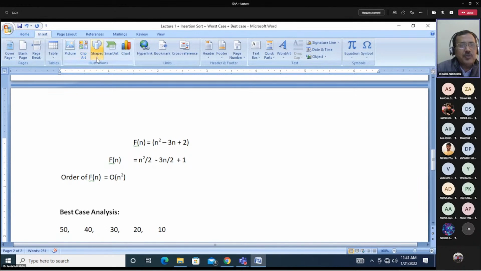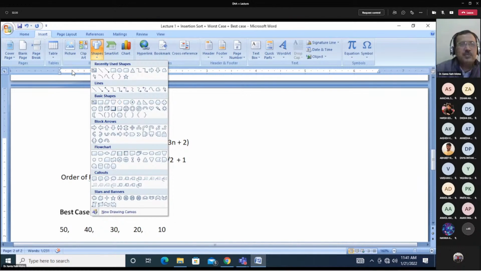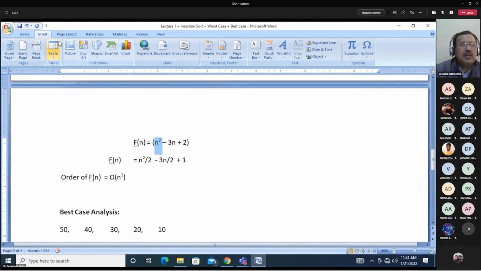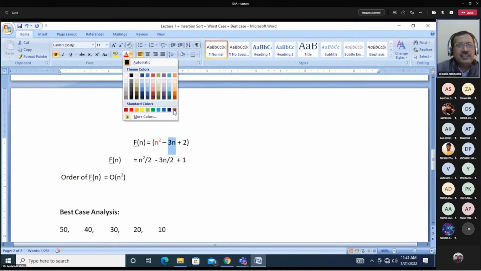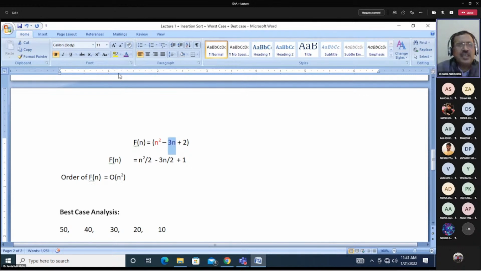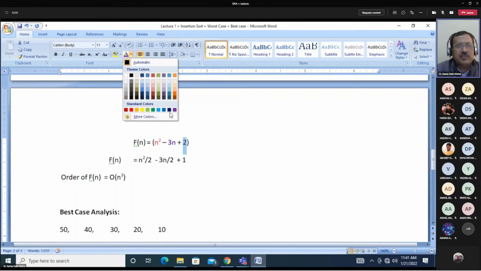Now you have your function. Your function is f(n) equals n square minus 3n plus 2. So it consists of three things. First one is n square, second one is 3n, and third one is the constant term, and the constant term is 2.